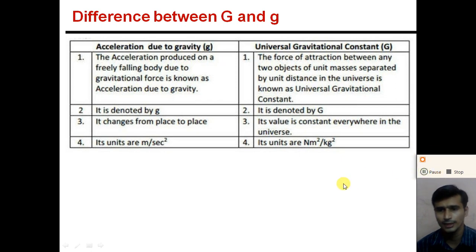So dear students, I hope that you understand what free fall is, how we can derive the equations of free fall, what the motion of an object under the influence of the gravitational force is, and what the difference between capital G and small g is, right?